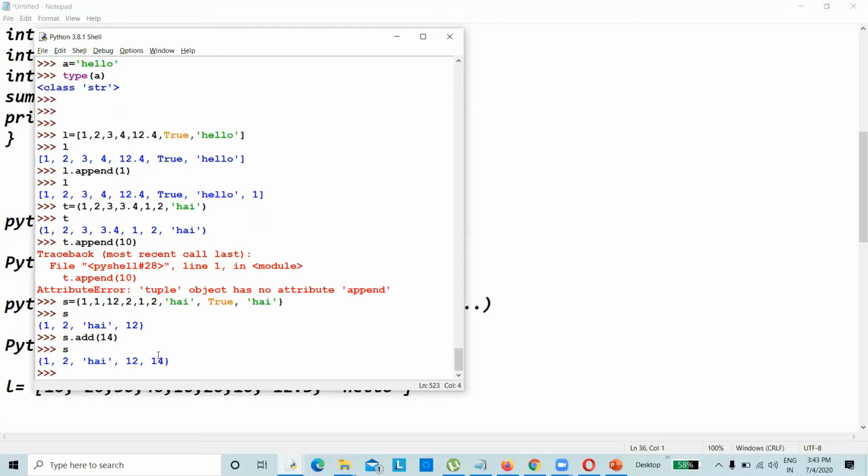but dictionary, that is also used for the same purpose. If you want to represent a group of values as a single entity, I will use dictionary. But here the value means it is a pair. In dictionary, if I want to represent a group of key value pairs as a single entity, then we can go with a dictionary. Okay. It is also represented by same flower braces.